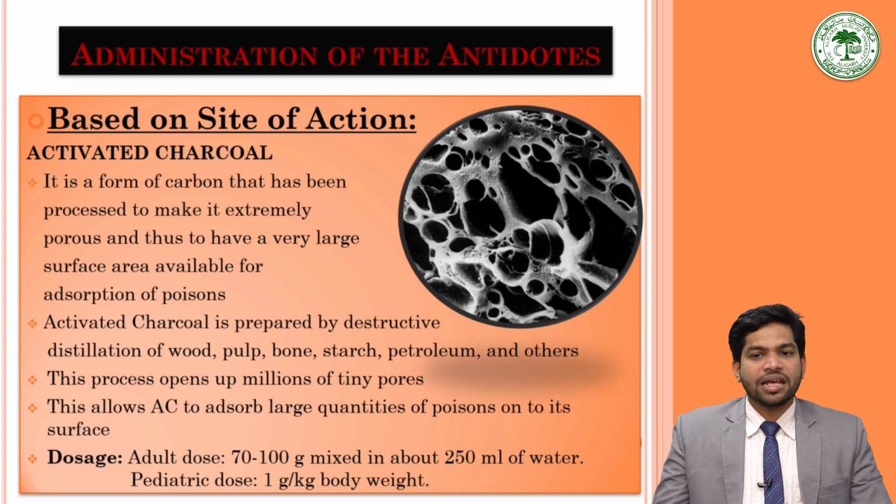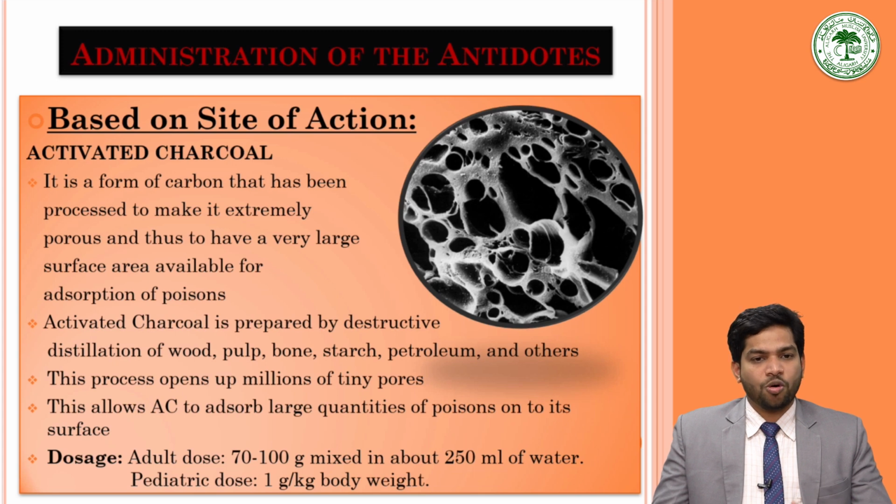Activated charcoal is prepared by destructive distillation, that is, heating carbonaceous substances in the absence of air. Carbonaceous substances like wood, pulp, bone, starch, petroleum, lactose, sucrose and coconut shells are heated in the absence of air, which is called destructive distillation, and from there activated charcoal is obtained.